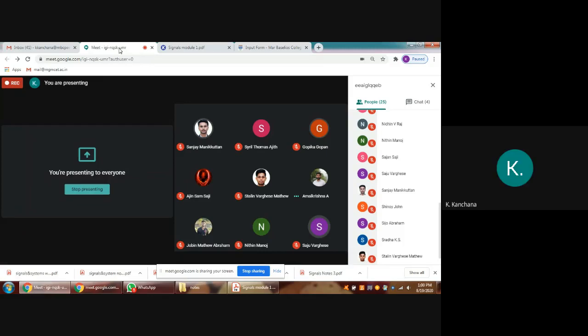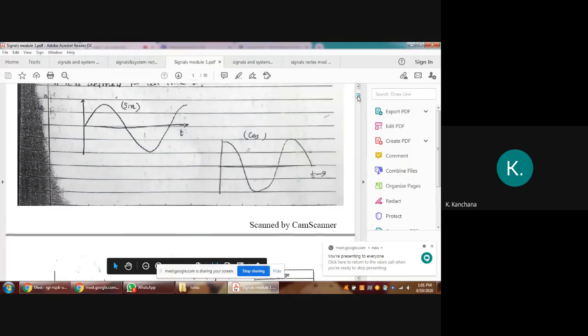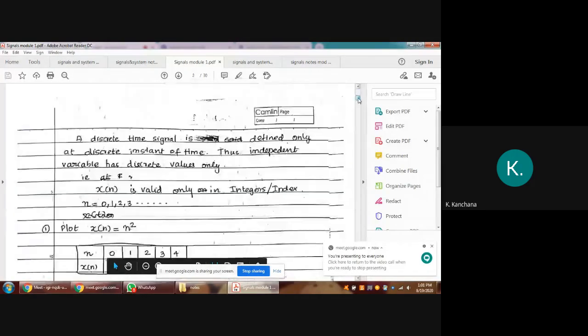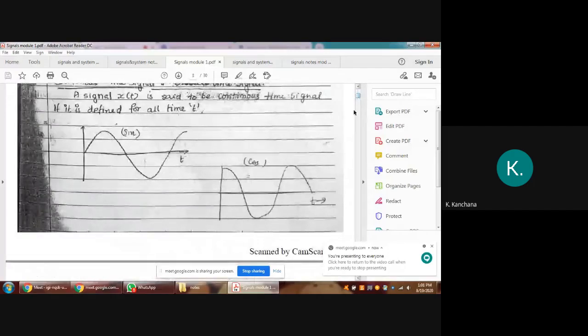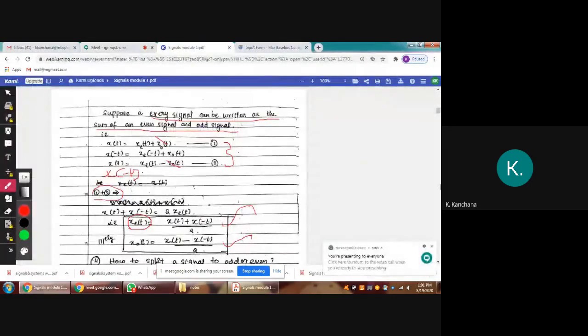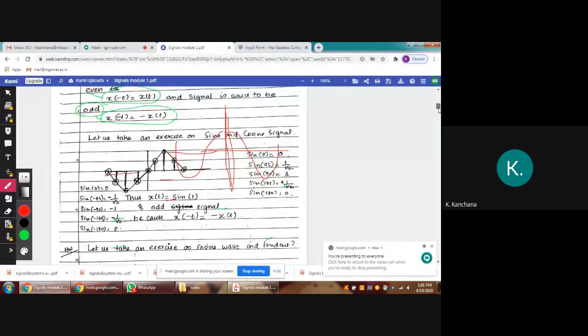Okay, if x of minus t equals x of t, then it is called an even signal.